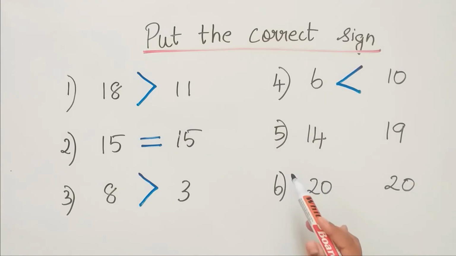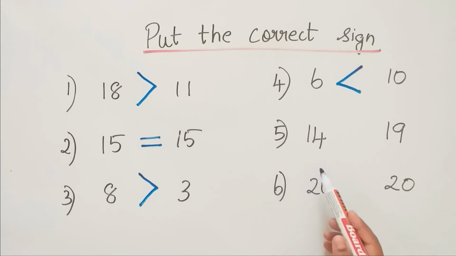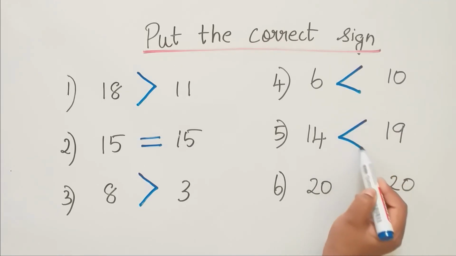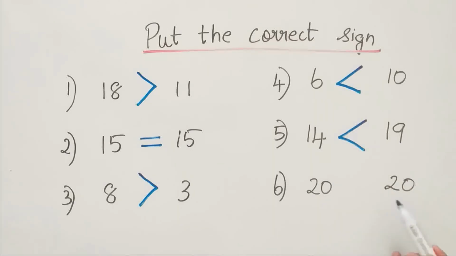So what is the next one? 14 and 19. Which is the big number? 19. So what will we say? 14 is lesser than 19. So the next we have is 20 and 20. So we will say 20 is equal to 20.